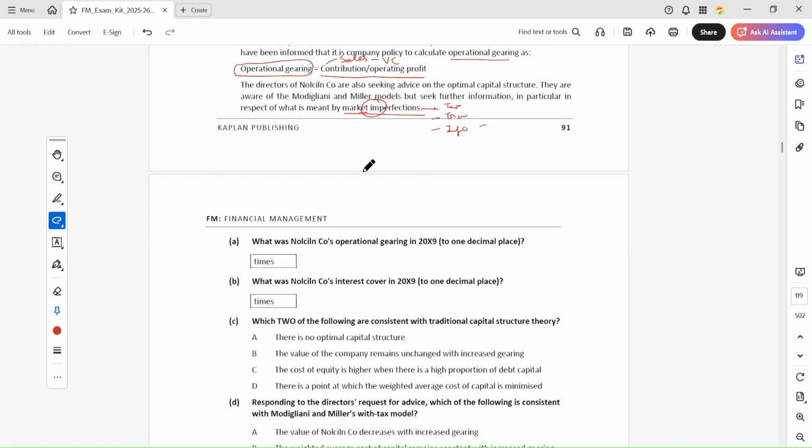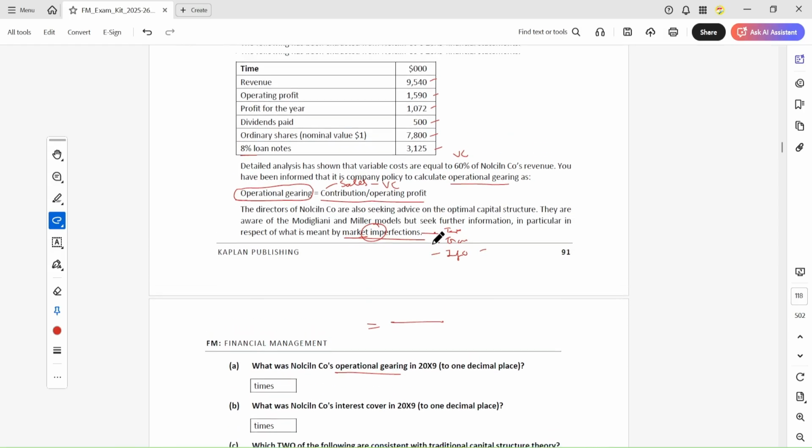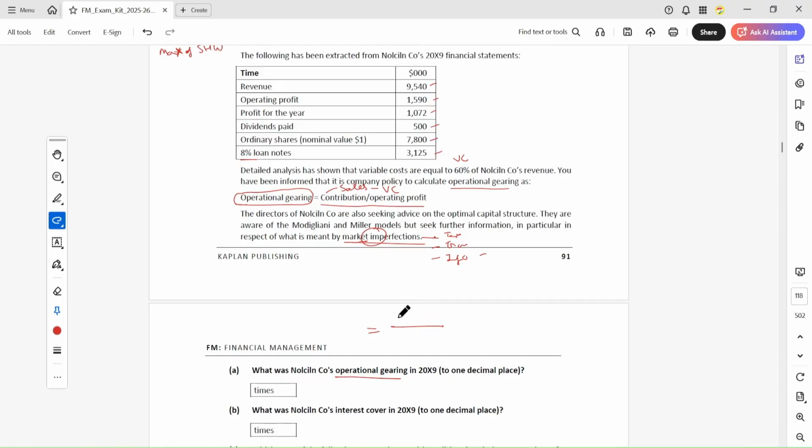Okay, so now we have to calculate the operating gearing. Contribution is sales, which is 9540, minus 60% of it, so 9540 multiplied by 60%.